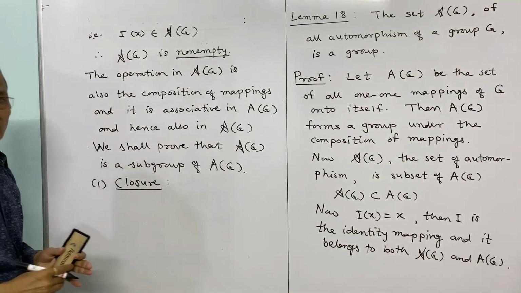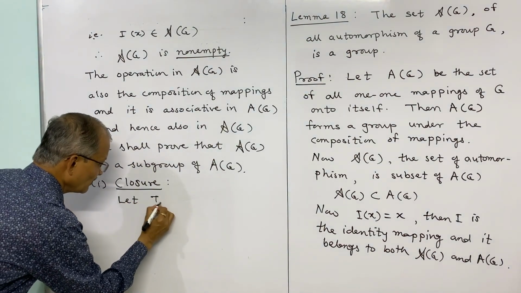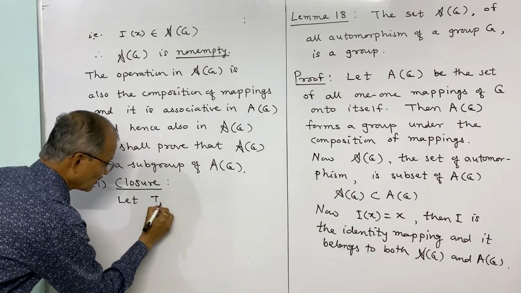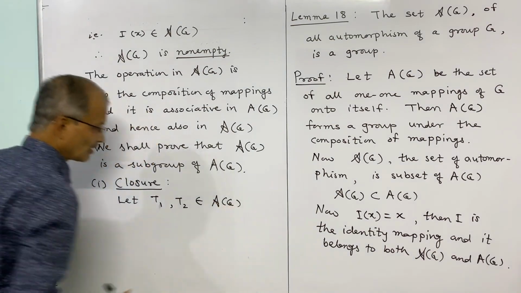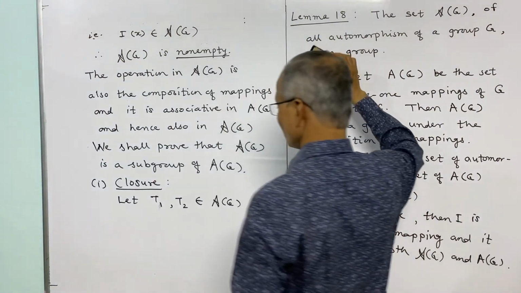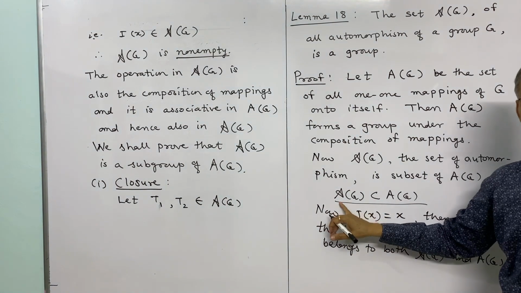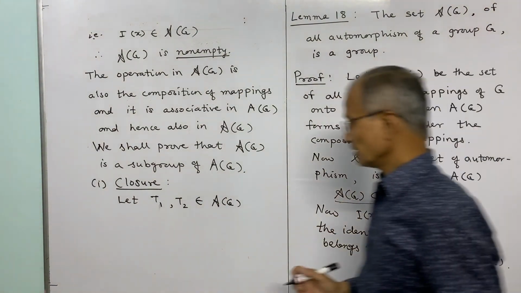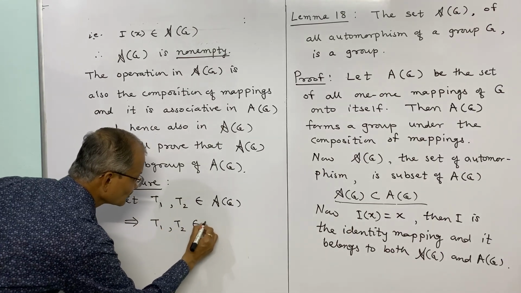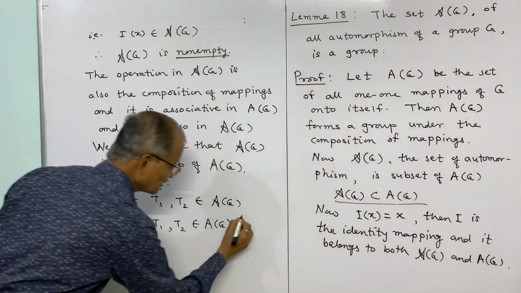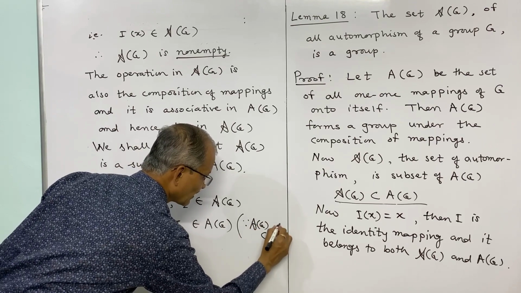For that purpose, we shall consider two mappings in script A of G. Let T1 and T2 belong to script A of G. Then that implies T1 and T2 are in A of G, since script A is a subset of capital A.